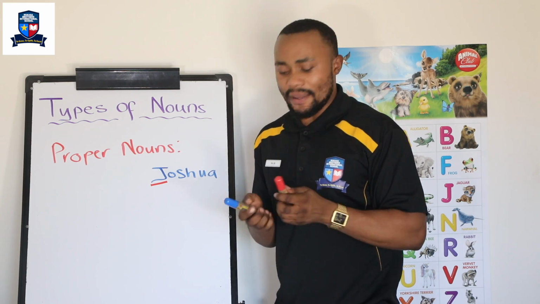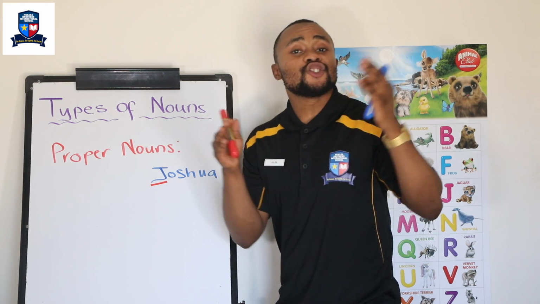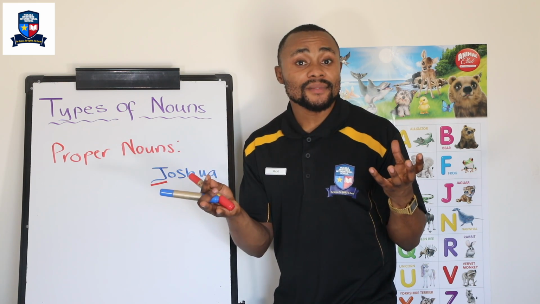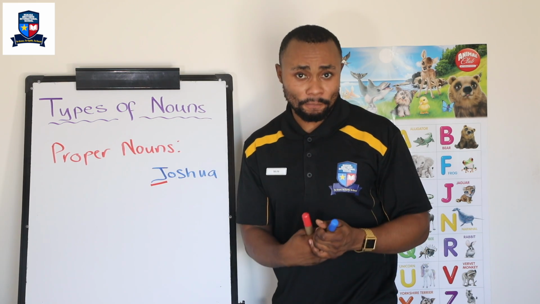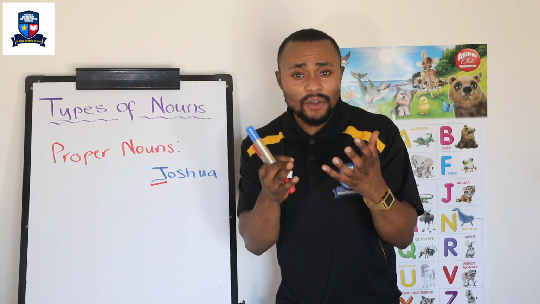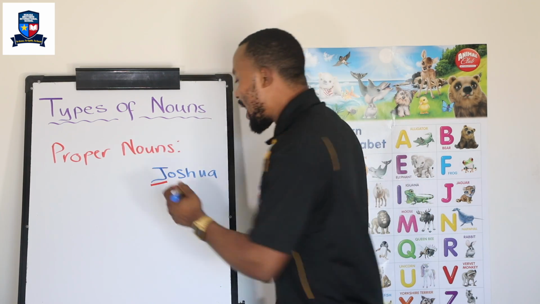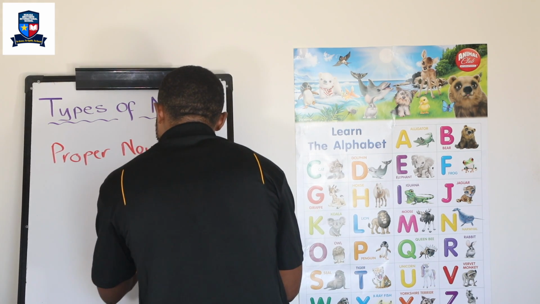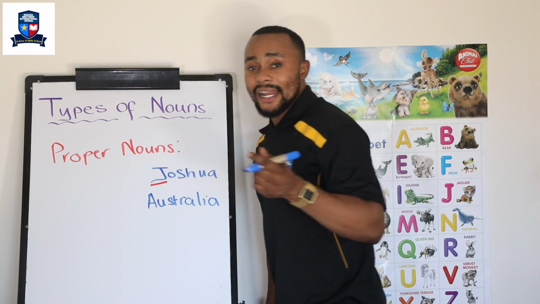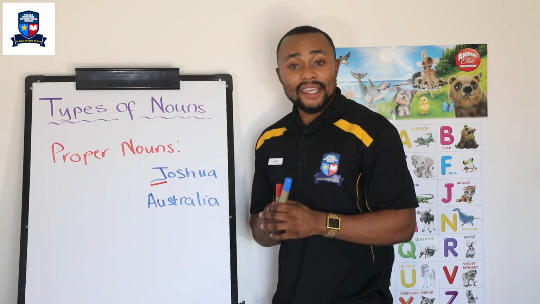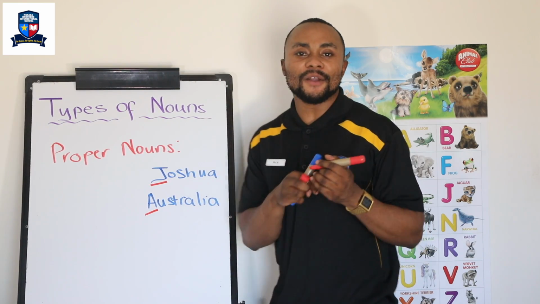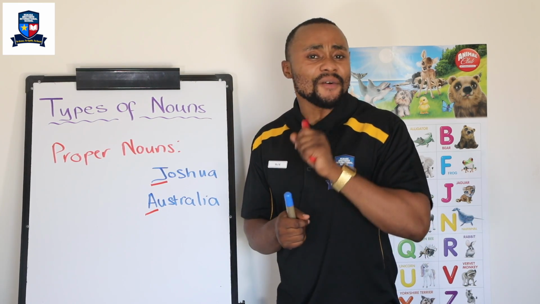Let's have a look at another example. Another example is Australia, okay? Australia is a what? It is a name of a country, okay? It is a name of a country. So, because of this, it has a capital A. So, I'm going to write it here. Australia, okay? Let's have a look at A. It is a capital, as I just mentioned before. So Australia is a proper noun. Very good.